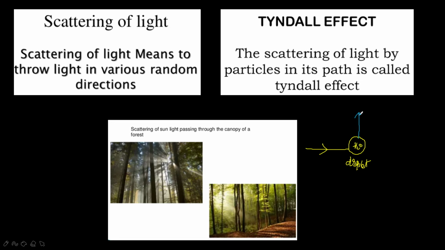It will scatter in different directions, randomly. The blue light which is present in the sunlight also gets scattered, and red light also gets scattered, and in what way they are scattered I'll tell you. When the incident ray of sunlight touches the dust particle or water droplet, these blue colored lights are the scattered lights only.